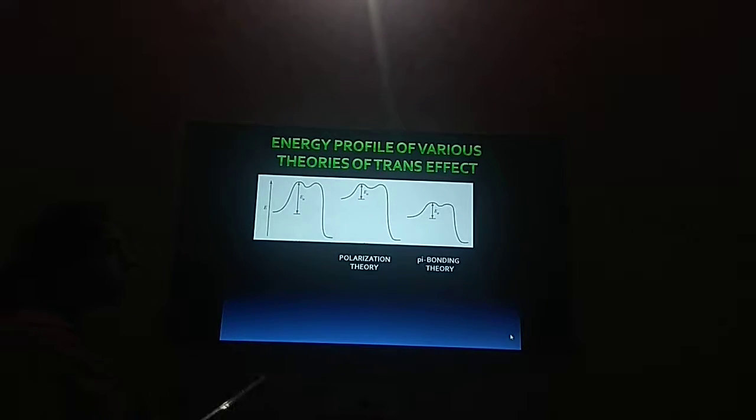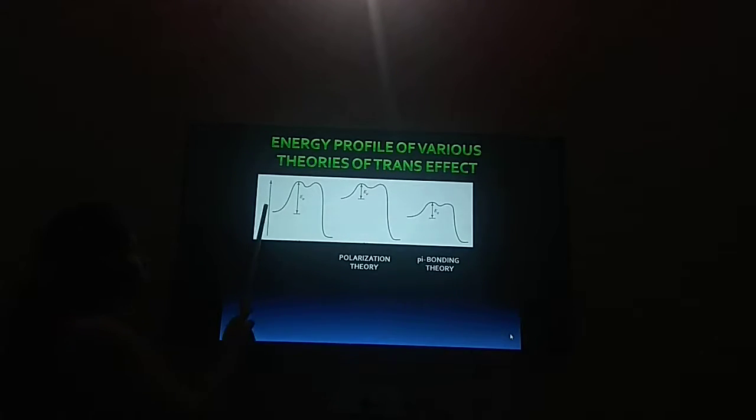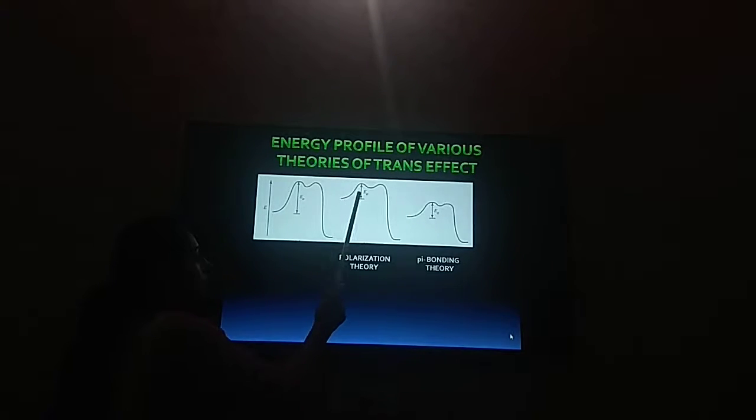Now, we can also explain these two theories on the basis of energy profile. This is the energy profile. Generally, here it stands for the energy of reactant. This is transition state 1, transition state 2, and next is the energy of the product. The difference between the energy of reactant and transition state is known as activation energy. According to polarization theory, there is instability in the reacting complex due to the phenomenon of polarization, and hence the energy of reactant would increase, thus leading to a decrease in the activation energy.